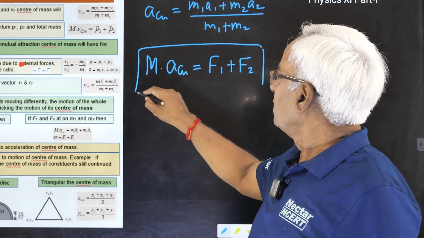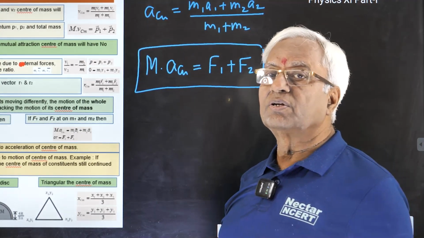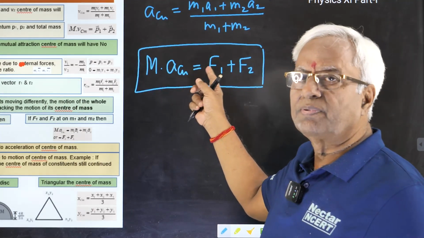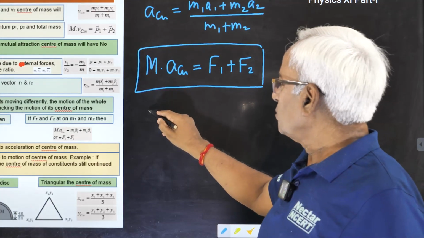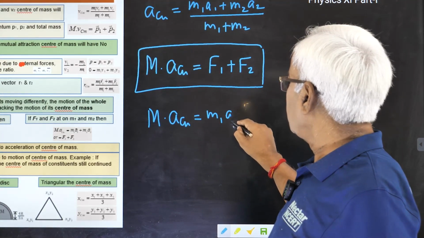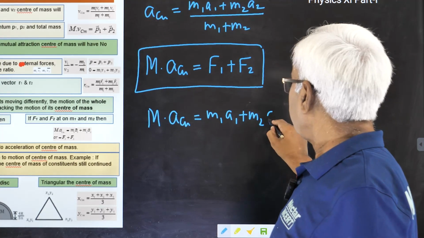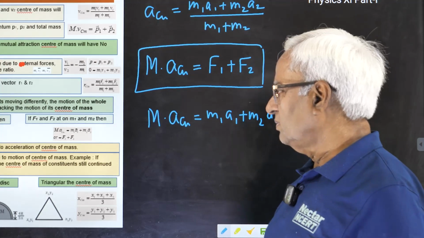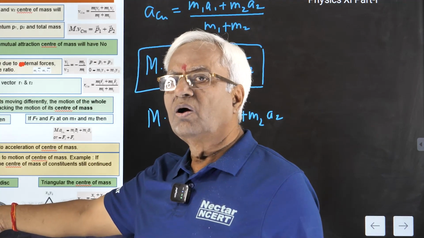F1, F2 are the forces acting on the constituents. Total mass multiplied by this a_CM will be given by this. This could also be written as m1a1 plus m2a2.